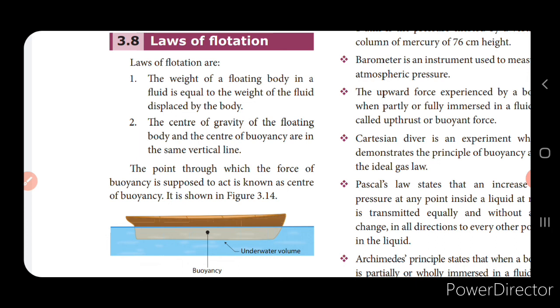Just now we saw this in the Archimedes principle, isn't it? So the weight of the floating body will be equal to the weight of the liquid that is displaced. Now it will occupy a space when it is immersed in water, and that will be equal to the weight of the liquid that it displaces. The center of gravity of the floating body and the center of buoyancy are in the same vertical line. Now look into the picture, children. Here you can see that the boat is floating in the water, isn't it? There is a center of gravity for the floating body, and this will be in a straight line with the center of buoyancy.